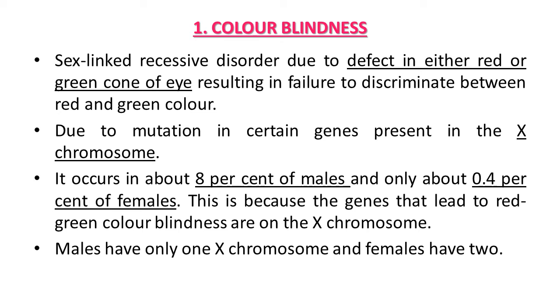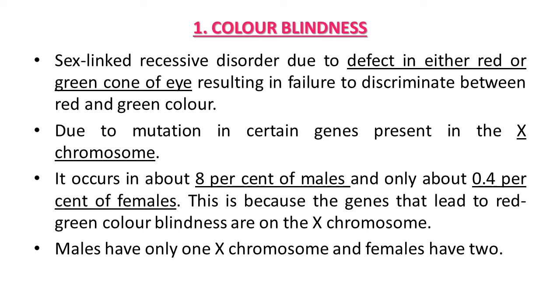The first Mendelian disorder is color blindness. This disorder is sex-linked, because the gene responsible for it is recessive and located on a sex chromosome, the X chromosome. Which type of defect takes place here? Actually a defect in the red or green cone of the eye. It results in failure to discriminate between red and green color, so this abnormality leads to the inability of a particular individual to differentiate between red and green.